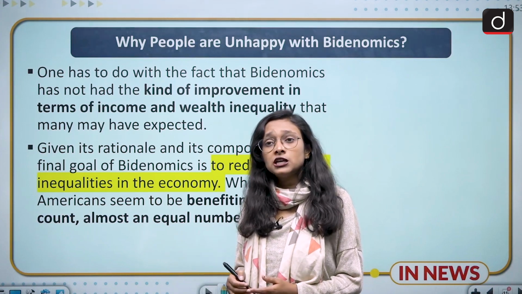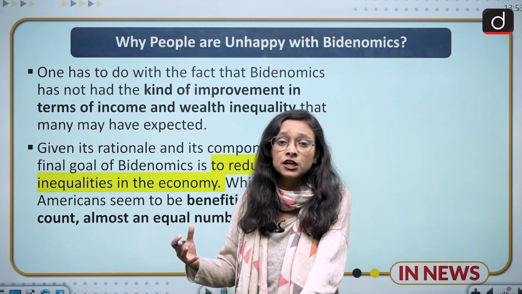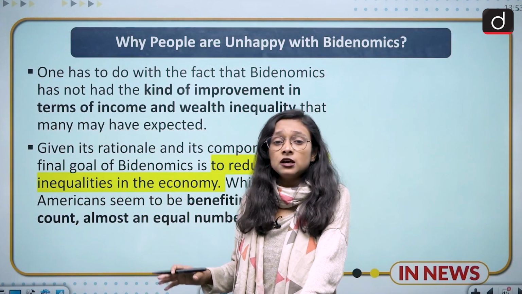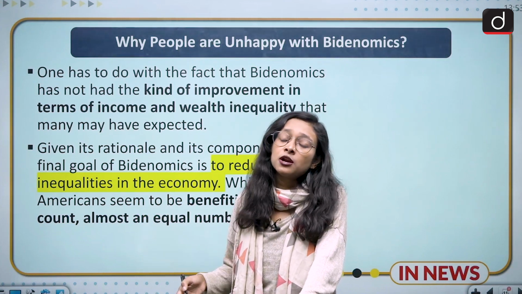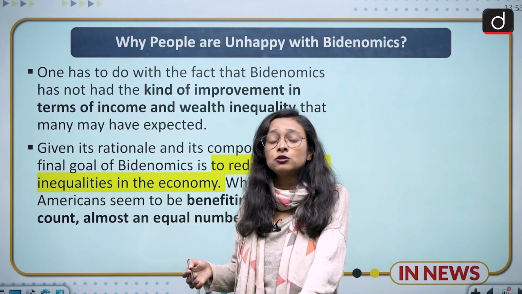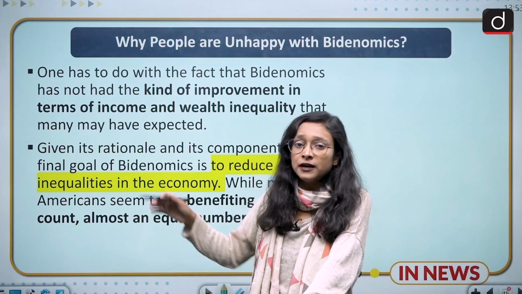On the other hand, we have also seen that Bidenomics will prompt developed countries to follow a policy like America. And maybe India will also follow a policy like America, but it will also impact the poorer nations who are not able to afford this kind of Bidenomics. So these are the drawbacks of Bidenomics.